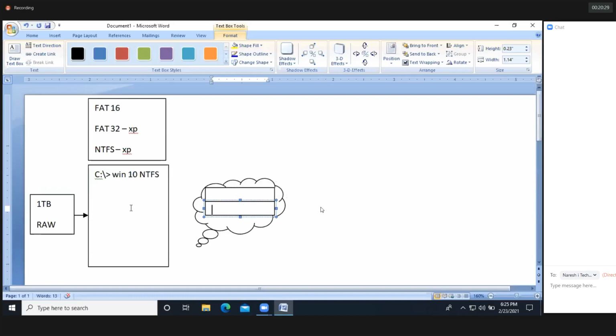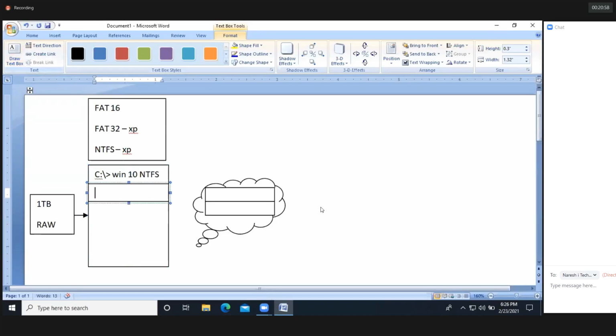In the same way, coming to the hard disk, if we have only one partition, we don't have much security. If it is affected by a virus, what will happen? Again, we need to format, so you're going to lose your data. It may be your personal data or your official data. So because of that, what I need to do, guys? I need to create the partitions. C is reserved for the operating system.